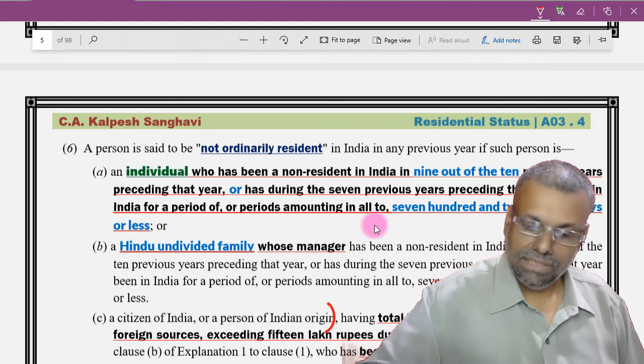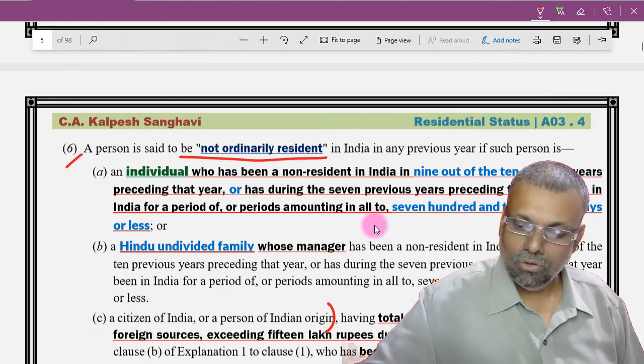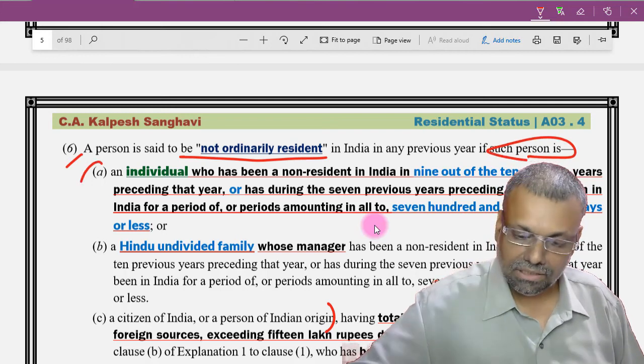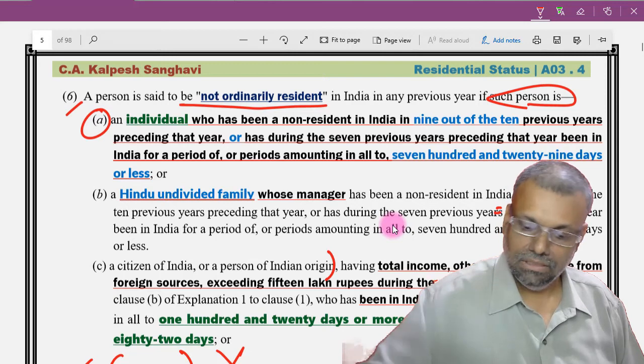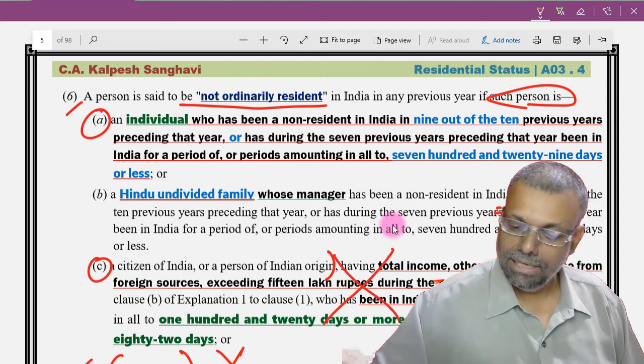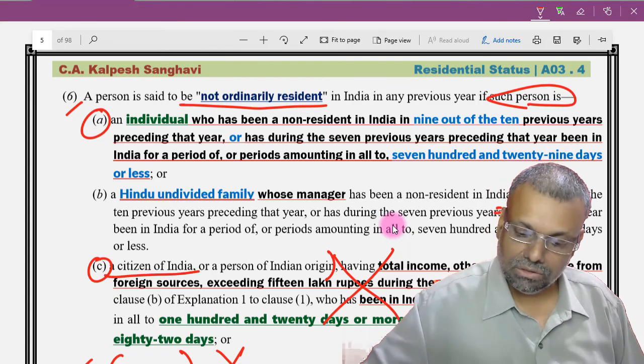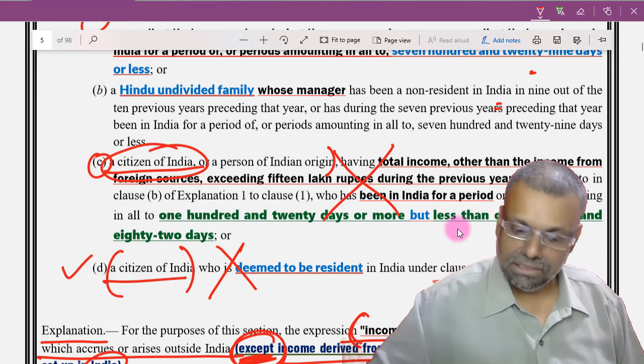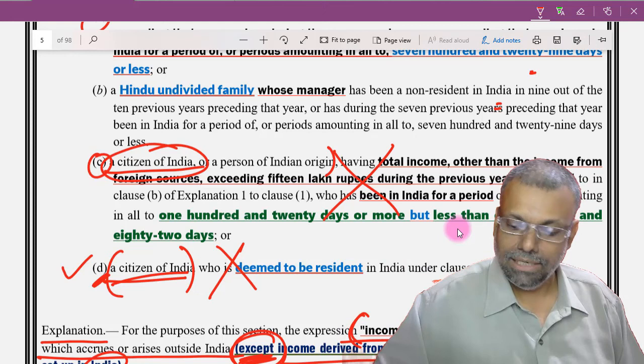A person will be not ordinarily resident if such person satisfies this condition. The conditions in clauses A and C will not apply in the given question, because they are for a citizen, but our question is not a citizen. Even the 6D condition will not apply because it is also for a citizen. So this will not apply.